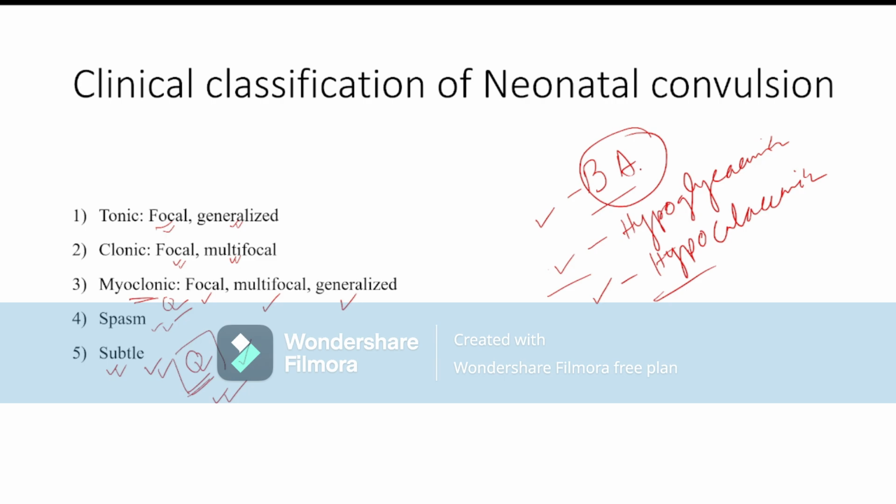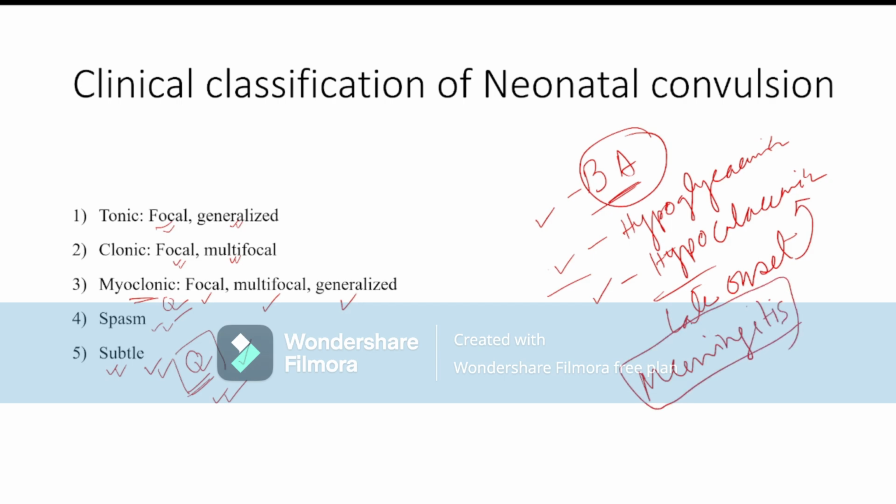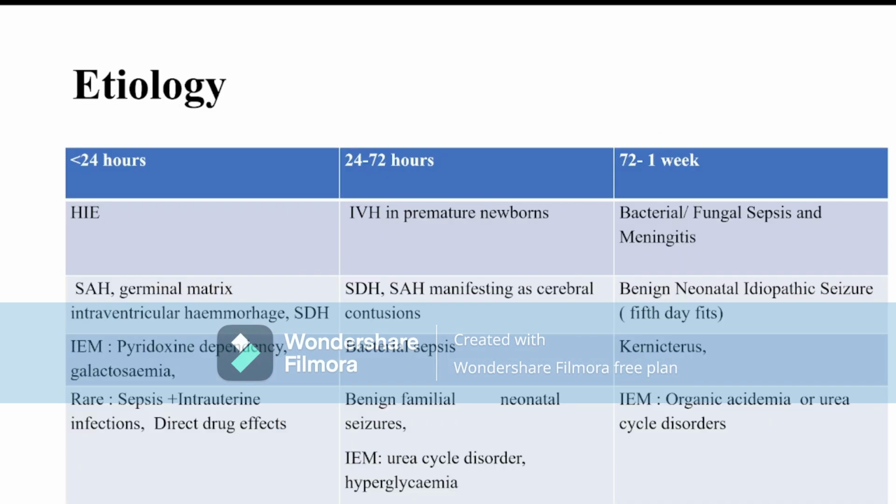The best prognosis of neonatal convulsion according to the cause is late onset hypocalcemia. Late onset hypocalcemia has the best prognosis. The worst prognosis is birth asphyxia and meningitis. So meningitis with neonatal convulsion has the worst prognosis. And the best prognosis according to the cause is late onset hypocalcemia.